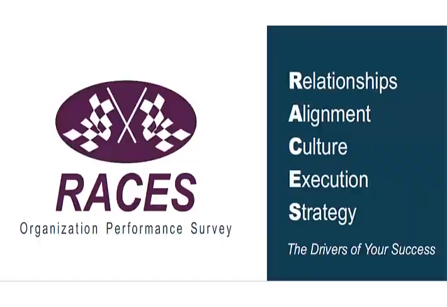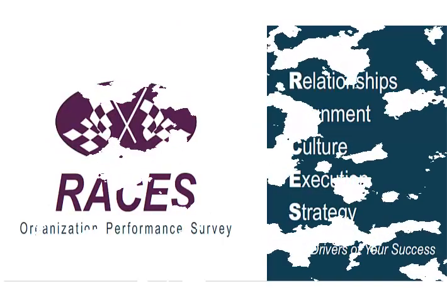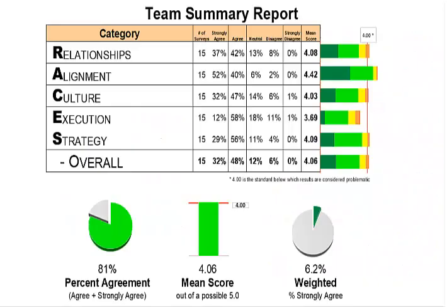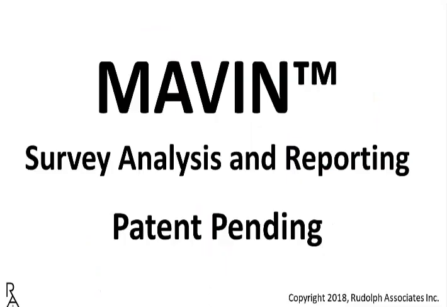This video does not attempt to describe the RACES model. I will leave that to Chalmers. What this video does attempt is to describe the sophisticated reporting system that we have developed to assist you to better understand how you and your colleagues perceive and adapt to the world you live in. We call the analysis and reporting system MAVEN.